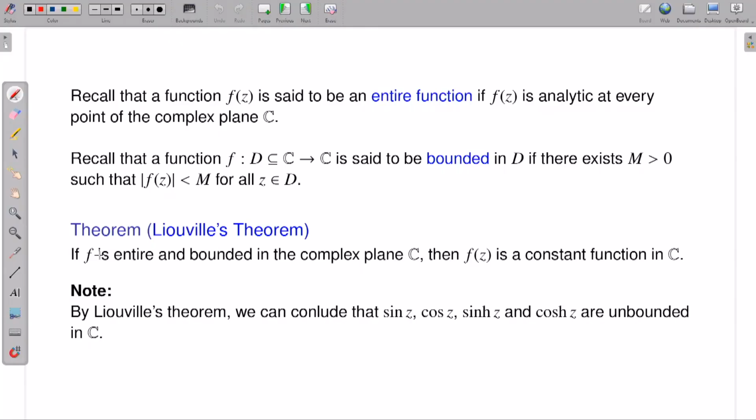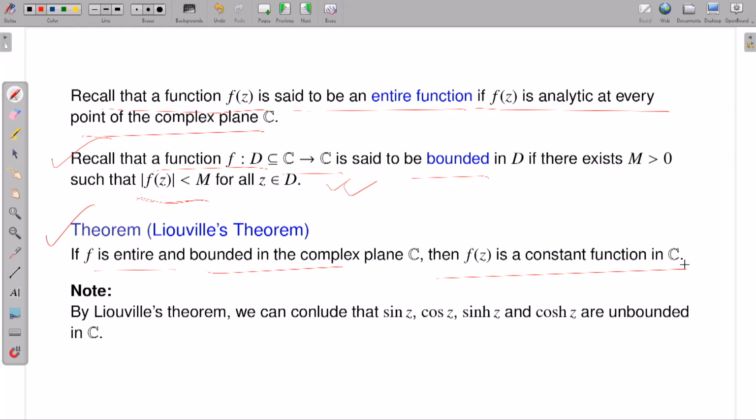So what is the statement of Liouville's theorem? Recall that a function f(z) is said to be entire if my function f is analytic at every point in the complex plane. Recall that a function f from D, a subset of C, is said to be bounded if I have some positive number M such that the absolute value of f of z is dominated by M for all z in D. That means a bounded function. Now what is the statement of Liouville's theorem? If f is entire and bounded in the complex plane, then my function f(z) has to be constant. You do not have any other choice.